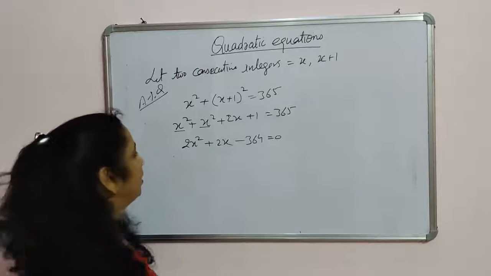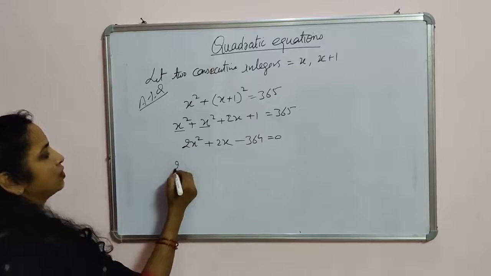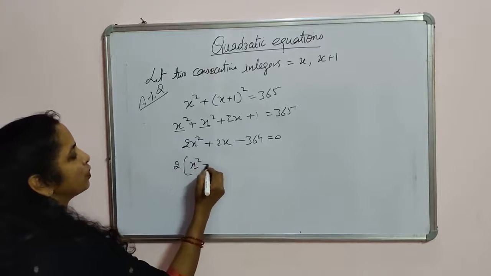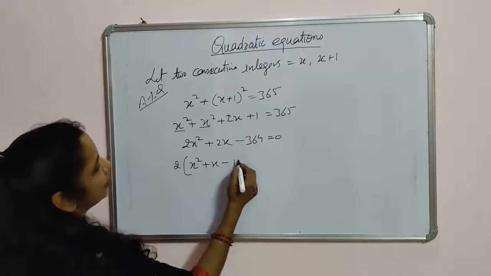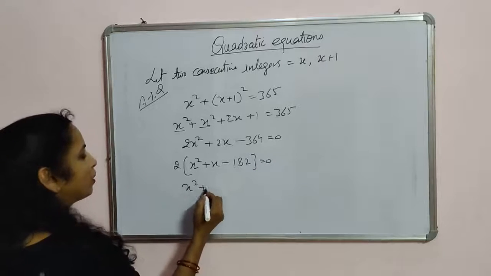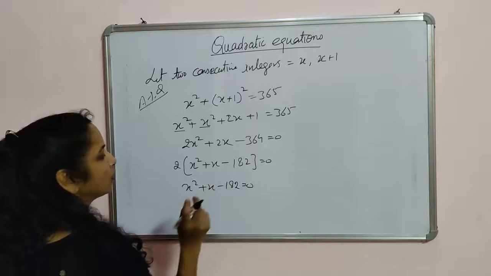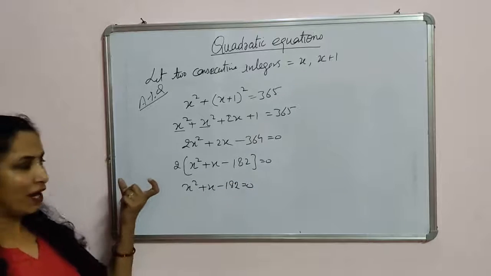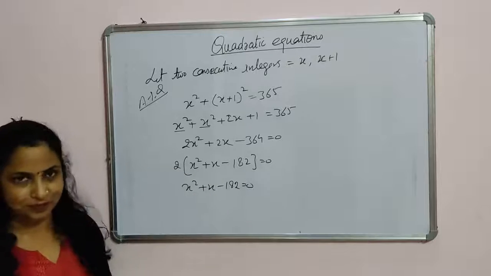Now we can take 2 as common from the whole bracket: x square plus x minus 182 is equal to 0, by dividing both sides by 2.